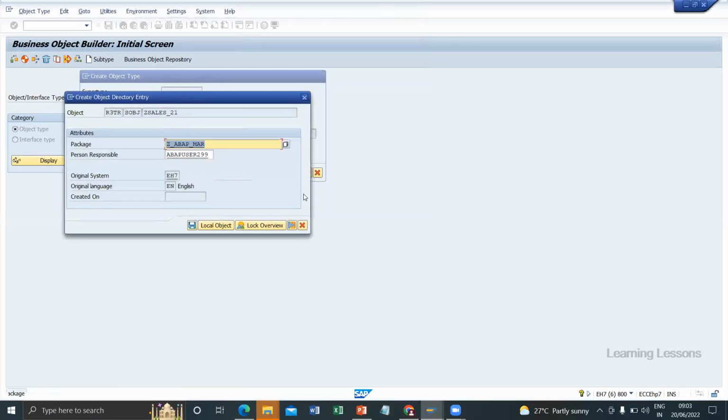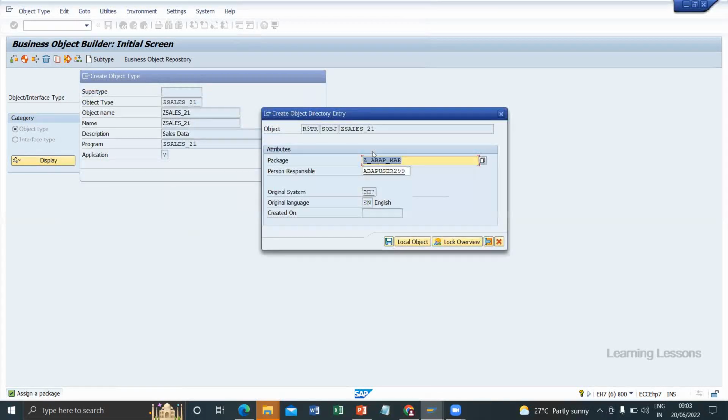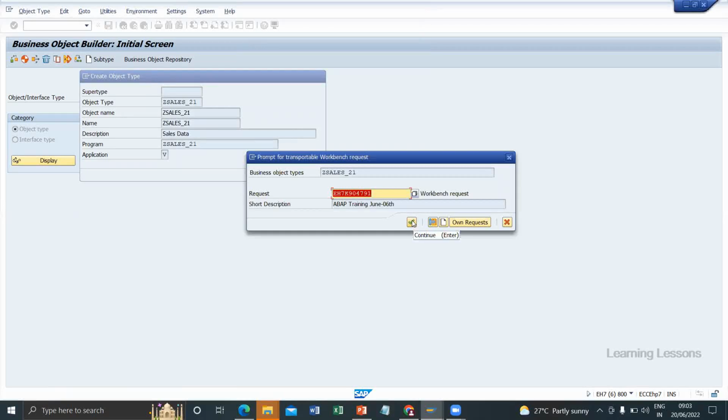Continue. Save in the package, because I just mentioned it will save in our package, not in the standard packages. That is also very important. In many projects they will not ask us to create a new package. They have already created packages for each module: SD module has a package, MM module has a package, and we should always use the same package. Some projects don't have any such compliance, and we can create new packages for every requirement. So it depends on the project. You have to check when you are onboarding into the project. Just save this in the package and transport.